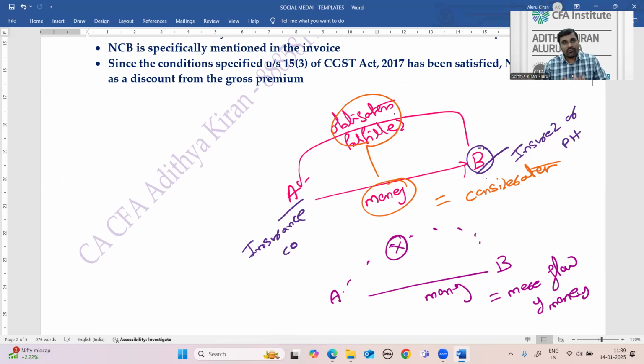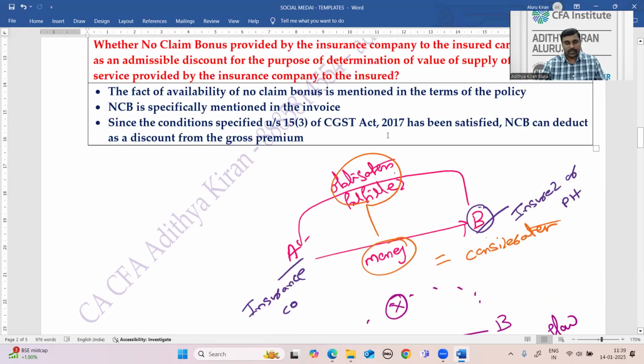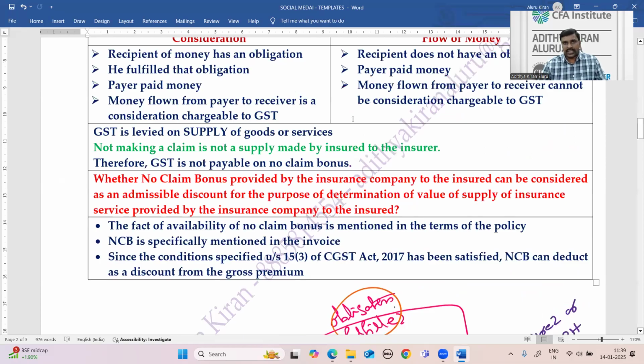Absolutely no. In fact, it is a right of the policyholder to file a claim. It is not the obligation of the policyholder not to file a claim. Therefore, not filing a claim just happened like that. It is not an obligation of the policyholder. Therefore, it cannot be called a consideration.